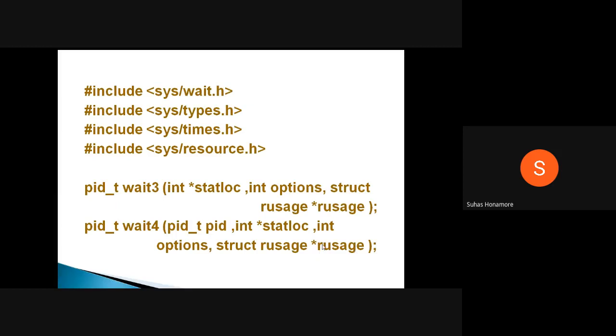So why would we use this? Sometimes the child executes abnormally, so the heap memory you created dynamically is not deallocated, and you have to deallocate it.